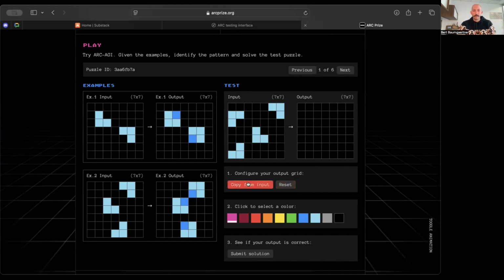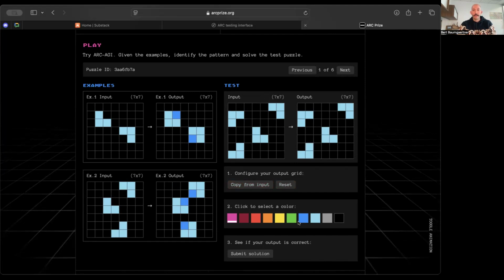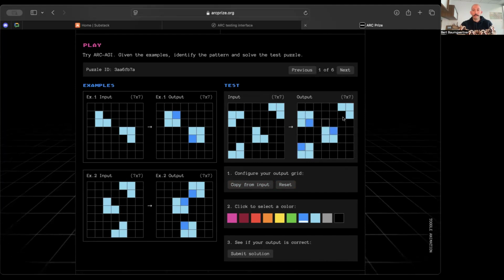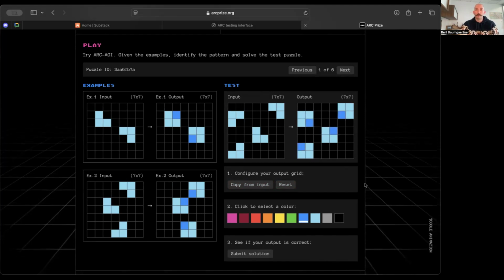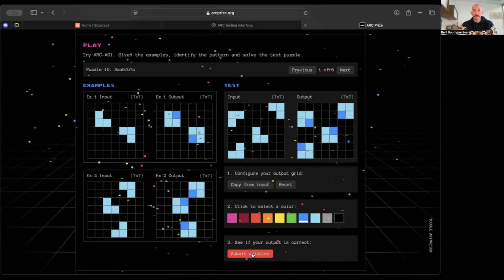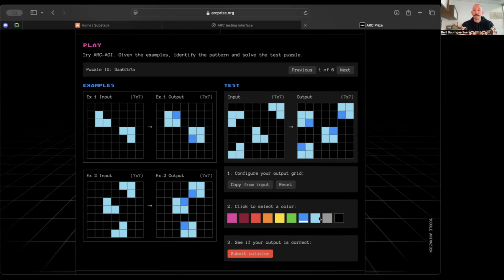To make it a little bit easier, I can just copy from the input by hitting this button, and then I can pick this blue square, and I'm going to fill this in because I think this is my guess of how to solve this problem. And then I can submit the solution to see if it's correct, and sure enough, that one was correct.